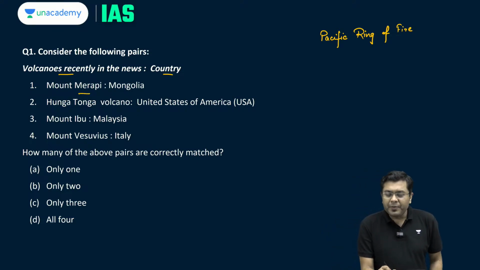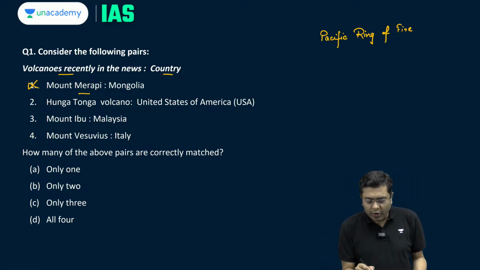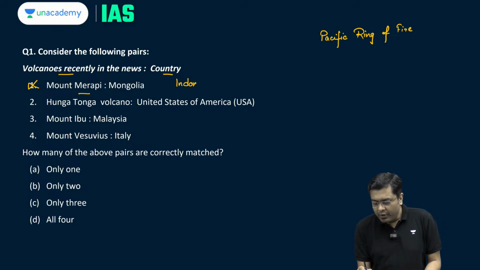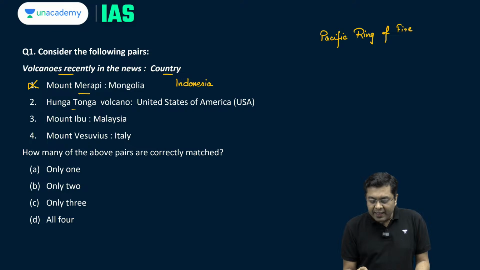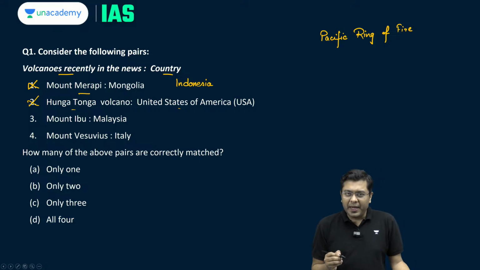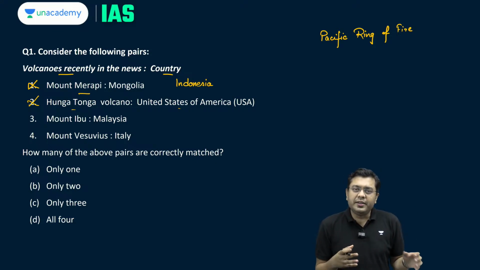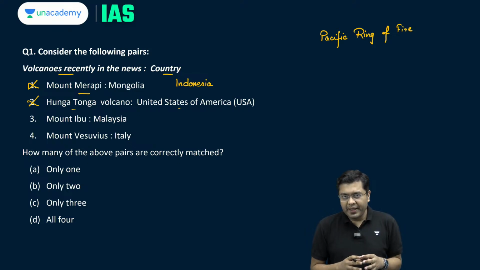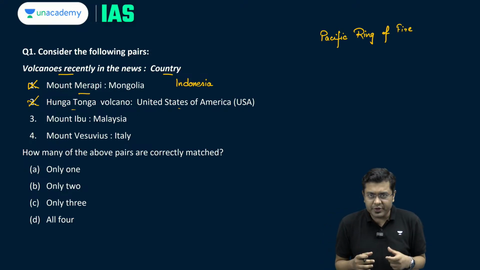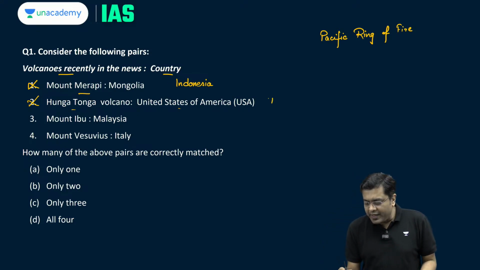Mount Merapi in Mongolia, this is incorrect. Mount Merapi is situated in the region of Indonesia. So, the first statement is incorrectly matched. Second, Hunga Tonga volcano and it is given United States of America. This is incorrect. Hunga Tonga Hunga Hapai has been a volcanic eruption in the southern part of Pacific Ocean. In the southwestern part of Pacific is where you have the kingdom of Tonga situated. So this is where it is situated, in the region of Tonga Islands.